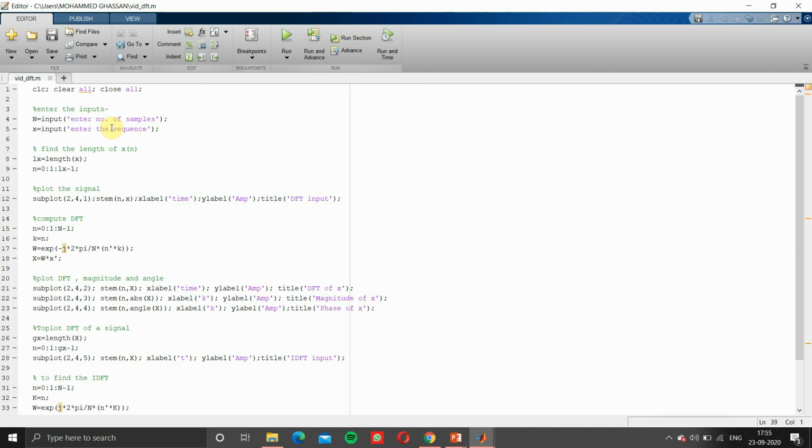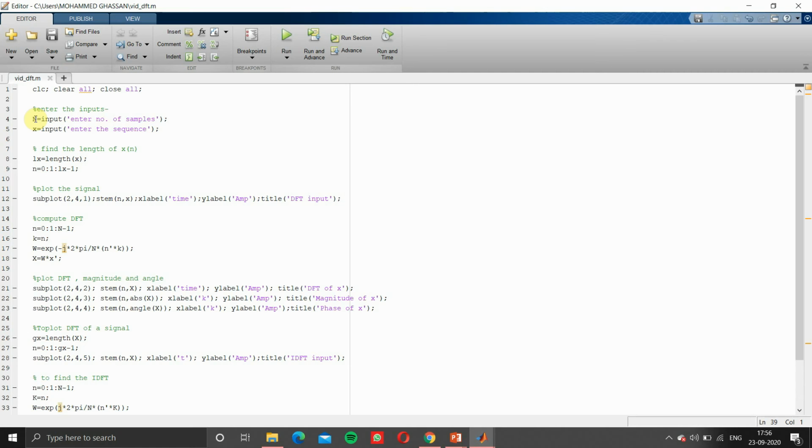So first we are going to ask them how many input samples they are going to provide, or how many input samples they want to do the DFT, or how many points of DFT they want to find. Then we'll ask the input sequence, and remember that however much input you have given, if N equals 5, then you have to give x equals 5 values. I'm going to show you how those 5 values are entered. Then we have to find the length of x(n).